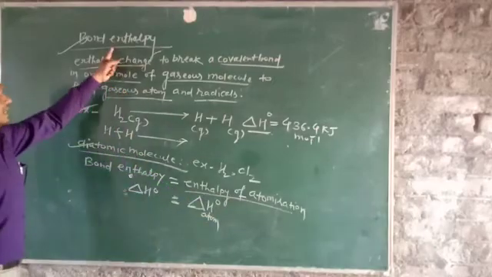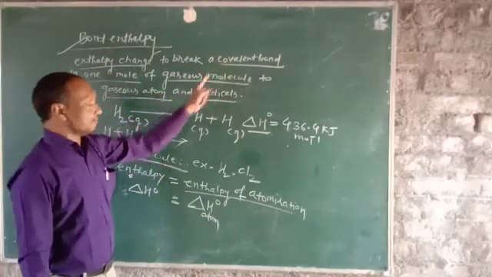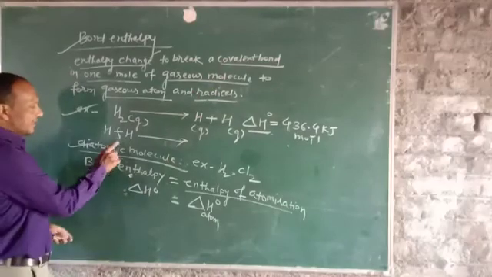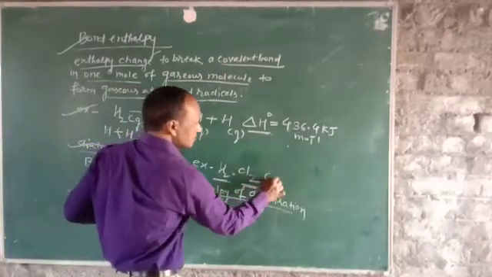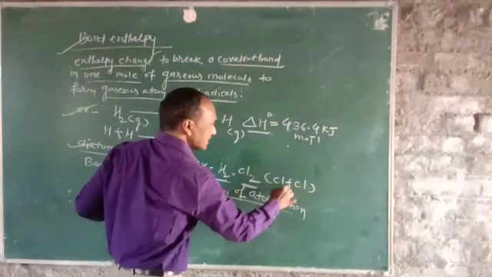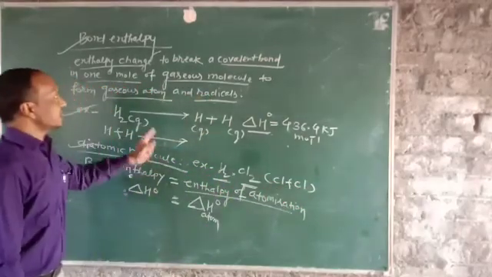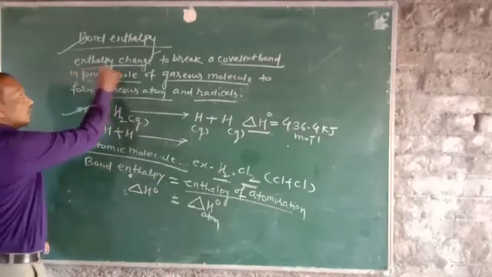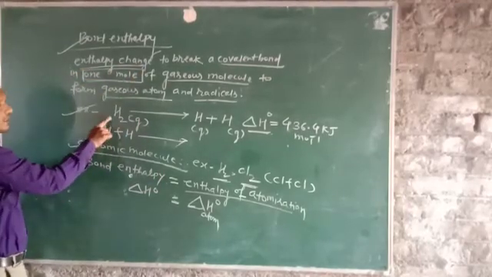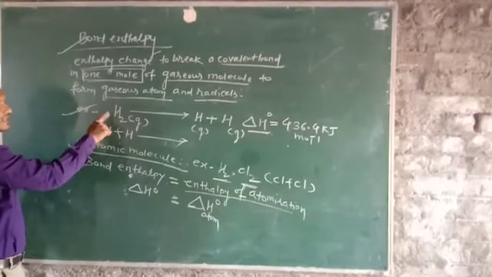So what is bond enthalpy? To break a covalent bond. This bond we are breaking, for example in a diatomic molecule H2 or Cl2. Cl2 means Cl bond Cl. This bond we are breaking. So to break this bond, the number of moles should always be 1 mole.